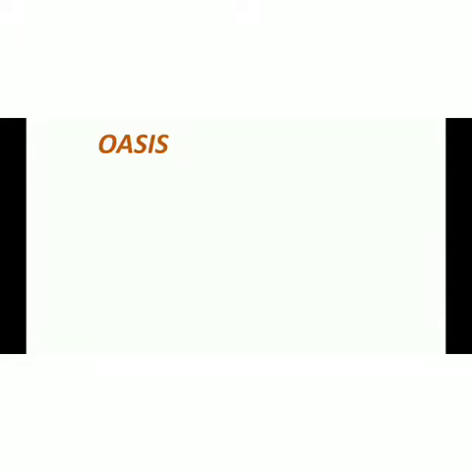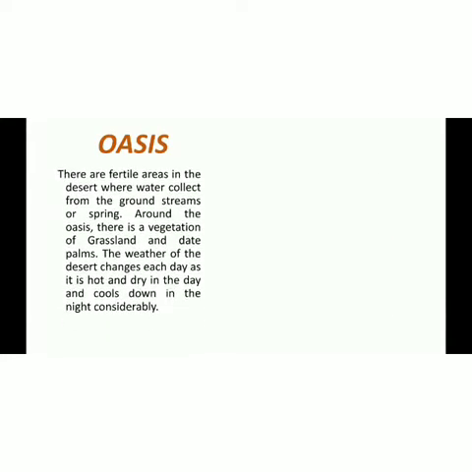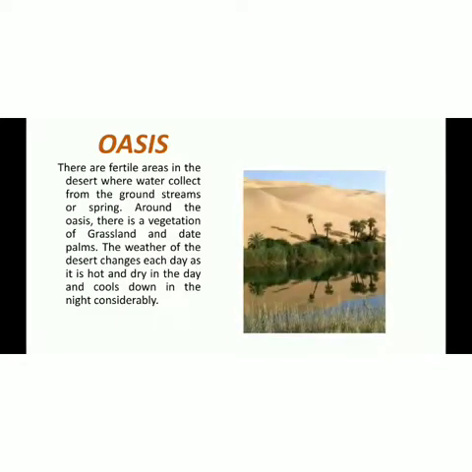The next term which we are going to learn is oasis. Now oasis is a fertile area in the desert. As we read from the slide, there are fertile areas in the desert where water collects from the ground, streams or springs. Around the oasis there is vegetation of grassland and date palms.